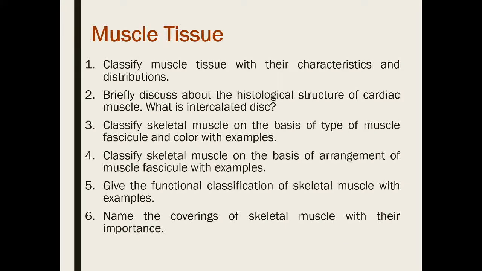Then give the functional classification of the skeletal muscle with example. The functional classification of the skeletal muscle is mainly the prime mover, the antagonist, synergist, and the fixator. So you will find those things from your lecture note. Name the covering of the skeletal muscle with their importance. You know that there was endomysium, perimysium, and epimysium, so you have to write those things.